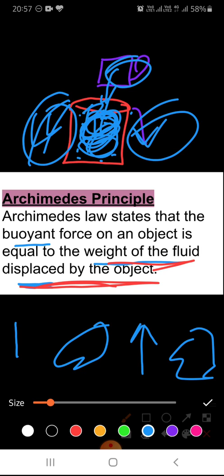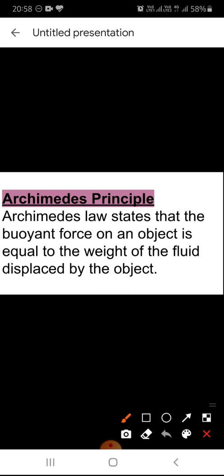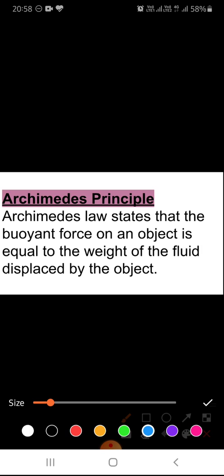Means buoyant force will be equal to the amount of water displaced. Okay, so that is what Archimedes' principle says, that buoyant force will be equal to the weight of the fluid displaced by the object. Now, if an object sinks in water, it displaces water equal to its volume.